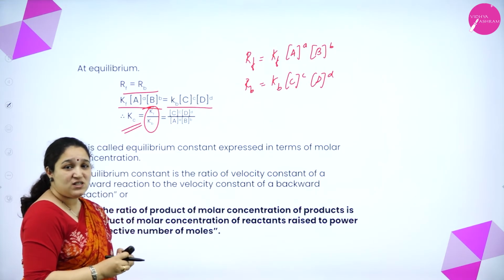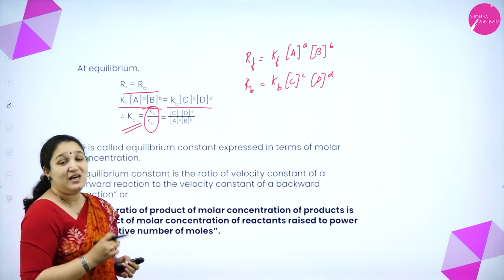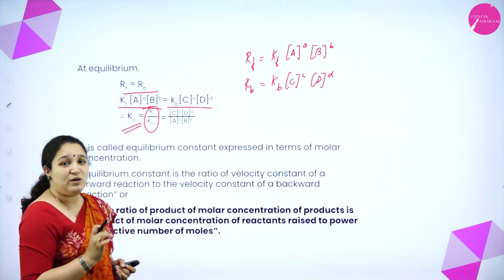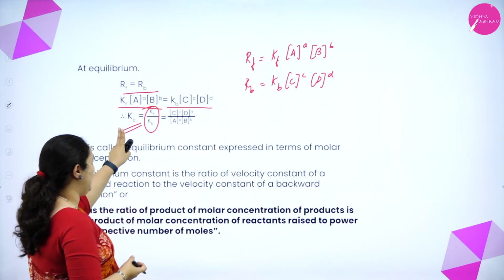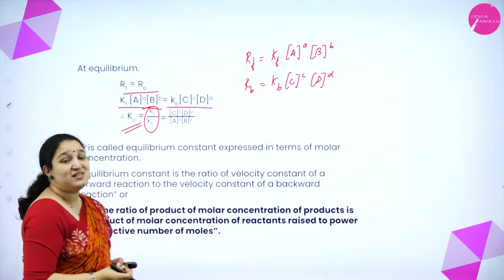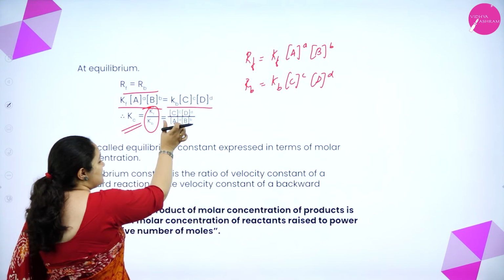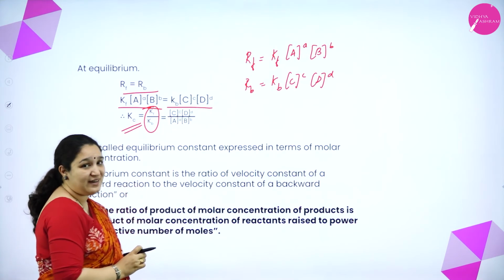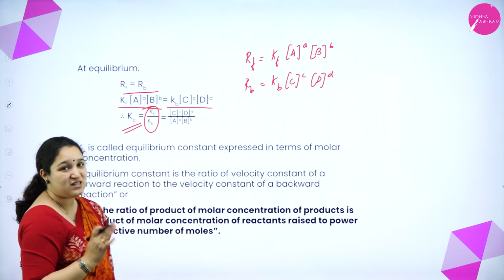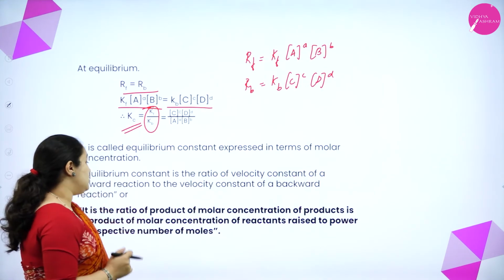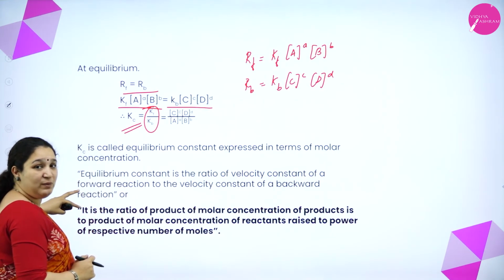That is, the rate constant of the forward reaction by the rate constant of the backward reaction is called the equilibrium constant Kc. Or the equilibrium constant Kc can be defined as the ratio of the molar concentration of the products to the molar concentration of the reactants, raised to their appropriate powers from a balanced chemical equation. So there are two ways of defining the equilibrium constant.